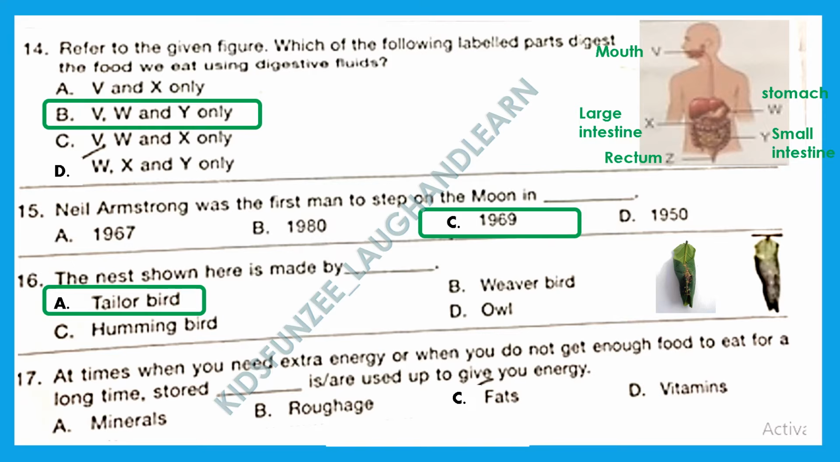Question 17. At times when you need extra energy or when you do not get enough food to eat for a long time, stored dash is used up to give you energy. And we know that is the work of fats. The stored fats are used up to give us energy. Option C is the right answer.